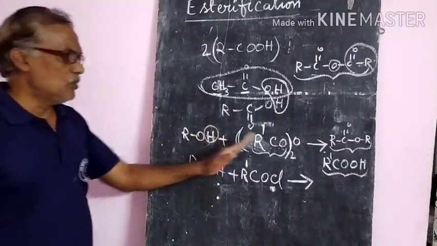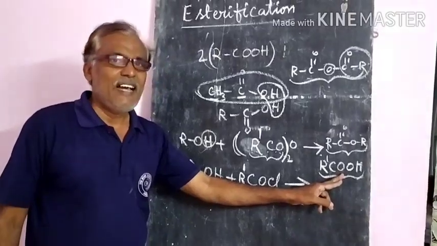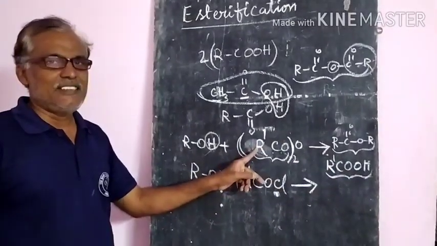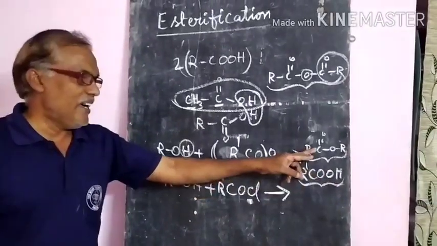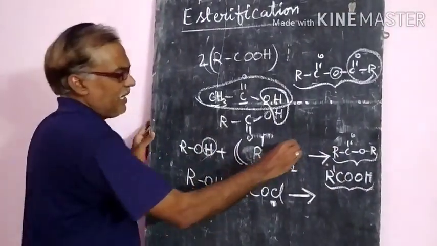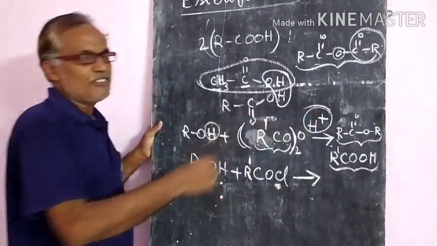So here two products are formed: one is the ester and the second one is the acid. If you take acetic anhydride, you will get acetic acid and the ester. This also takes place in the presence of a strong supply of hydrogen ions.